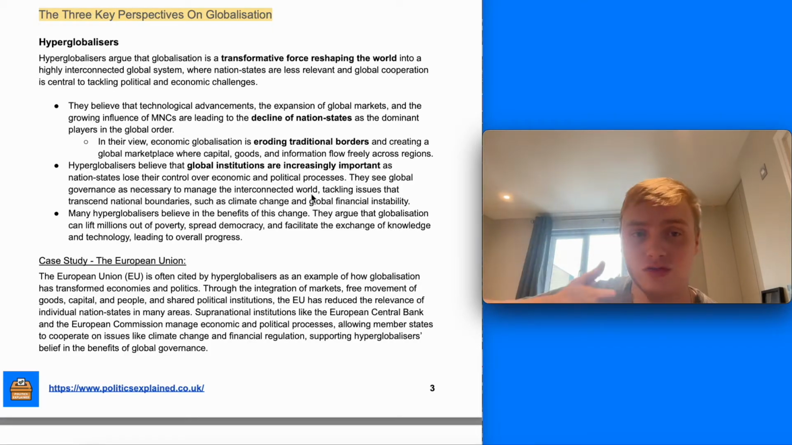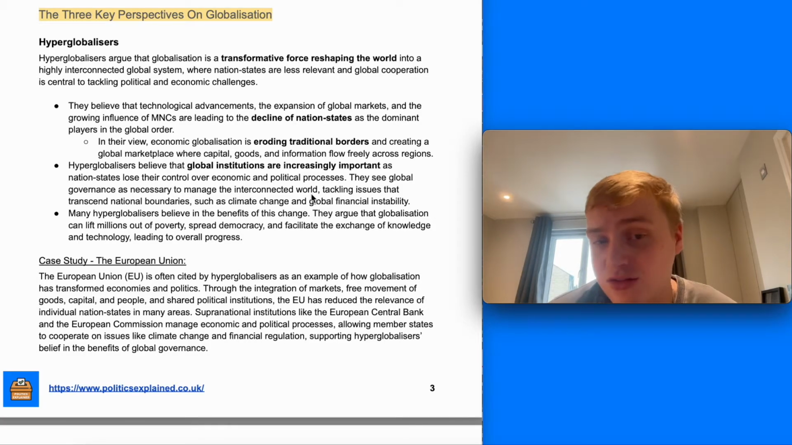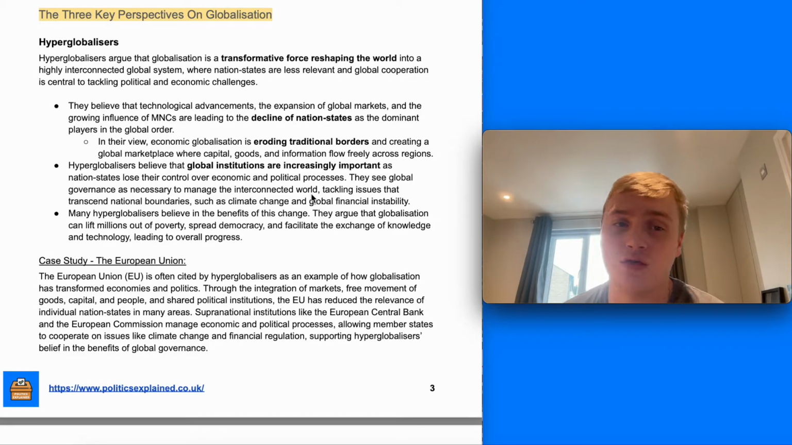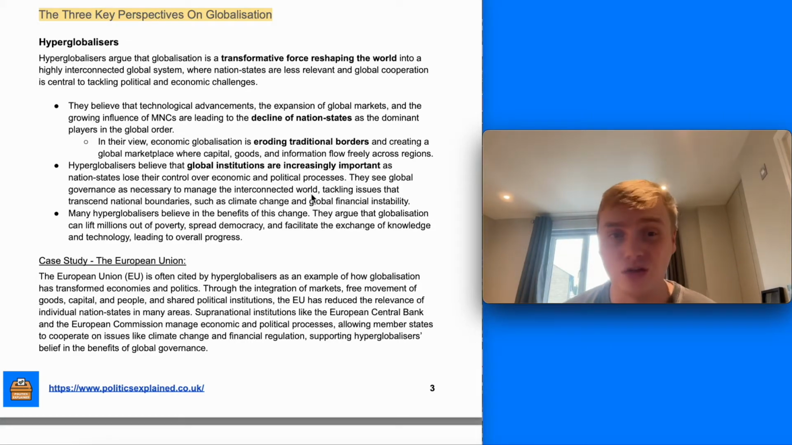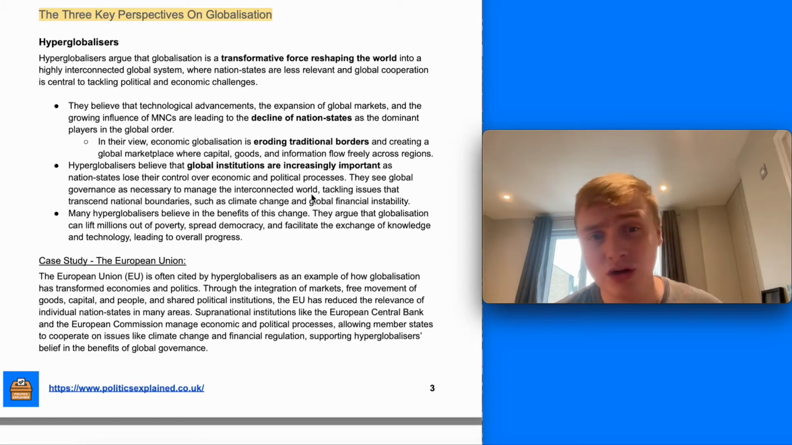They see technological advancements, the expansion of global markets and the growing influence of multinational corporations as really leading to the declining importance of the nation state. So globalisation is so important, so transformative that the nation state has really declined in its importance and its power. Globalisation has eroded traditional borders and created a global marketplace.